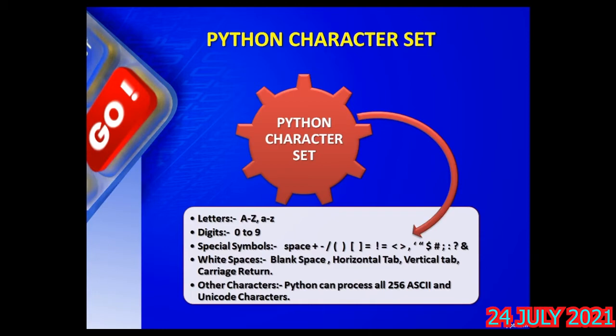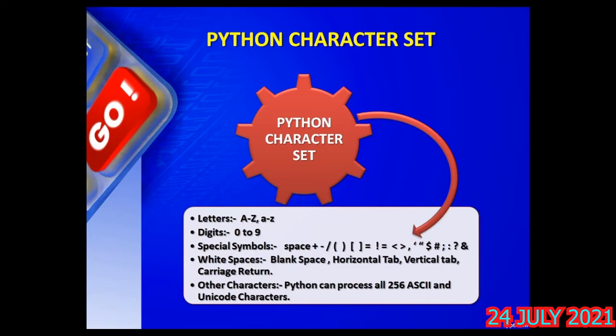There are a certain set of such characters which are known as special symbols, because they are neither letters nor digits, therefore they come under the category of special symbols. Now, white spaces: collectively the blank space, horizontal tab, vertical tab, and carriage return are called white spaces. What do you mean by a white space? We will discuss in the subsequent slides, but at this point you should know that space is nothing but a blank, that's why it is written as a blank space.